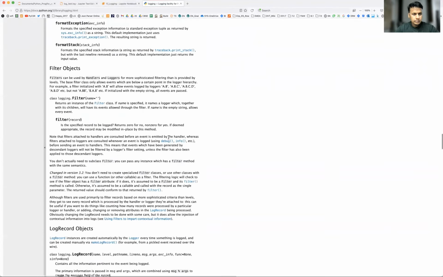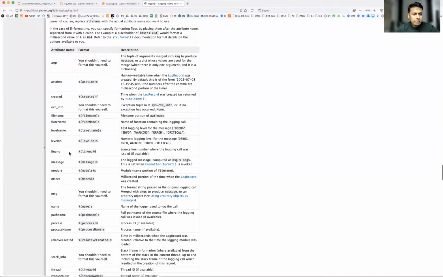So whenever you are going to format your log, these are the attribute names which you can use. Most commonly used are file name, then asctime, and function name if you are going to run the log within a function, so function name can also be captured. What is the level name, like debug, info, warning, error? What is the level number?